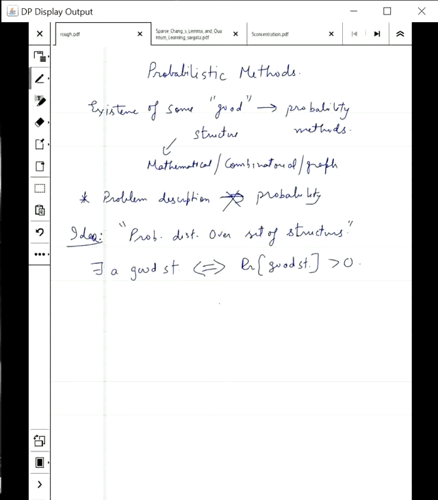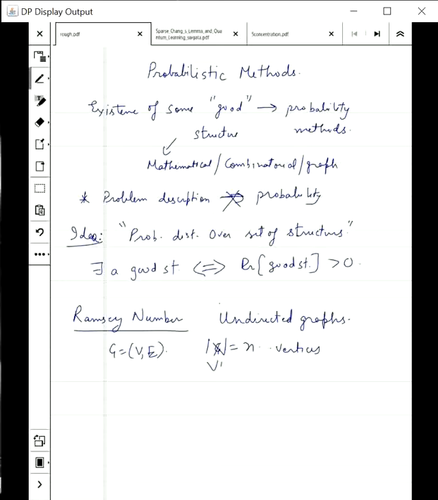At this point, it sounds very vague, so let's move to the examples that will make it clearer. We will take the first example from Ramsey theory, which is covered in graph theory. It might have been covered in your first course on mathematics of computer science. If not, let me remind you what it is. We are going to talk about undirected graphs. They are represented by vertices and edges, which do not have direction. And let's say that the size of the graph is n. That means there are n vertices in my graph.